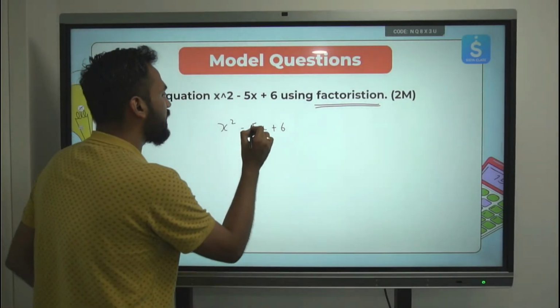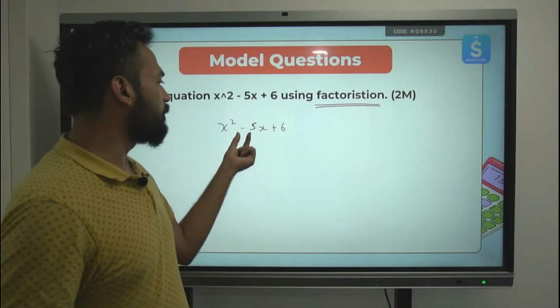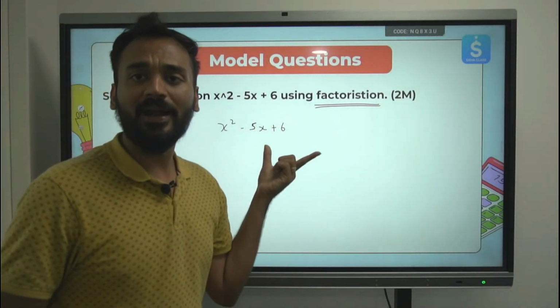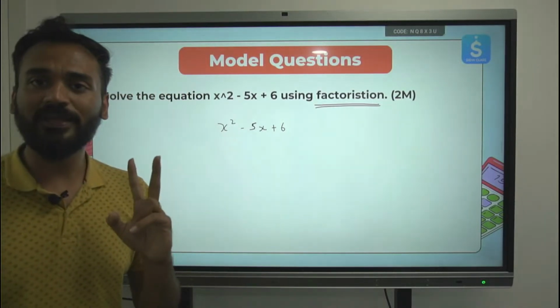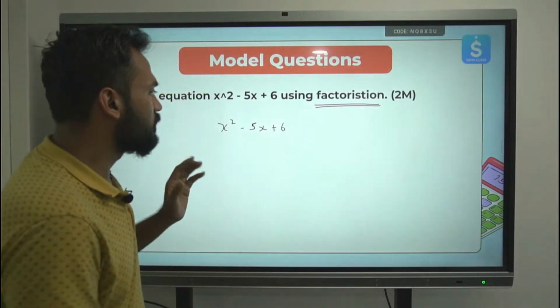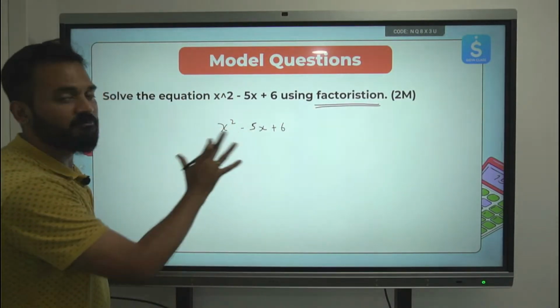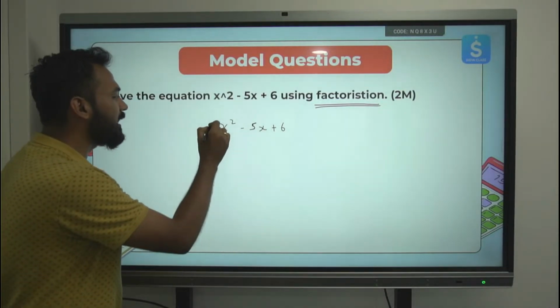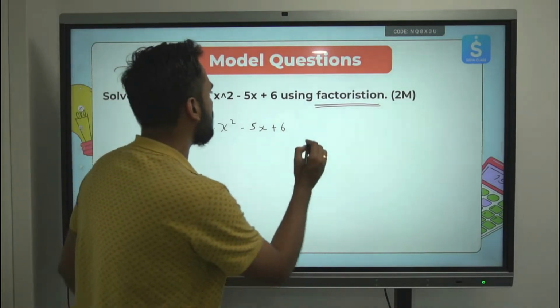To use the factorization method, what we do is we split the middle value, the b, in such a format that the two numbers we get have a product equal to 6 into 1. Let me explain in detail once. The first step in factorization is to multiply the coefficient of x square by the last constant.